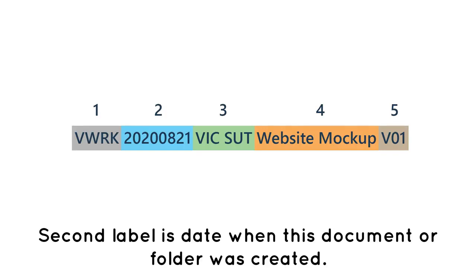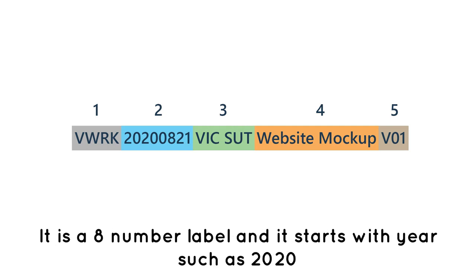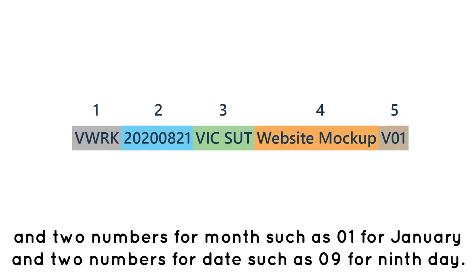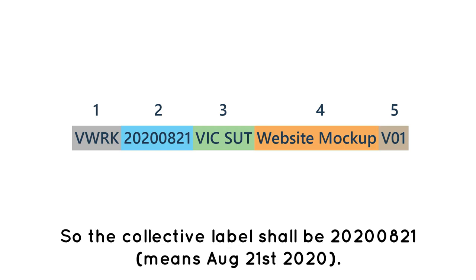Second label is the date when this document or folder was created. It is an 8-number label and it starts with the year such as 2020, then 2 numbers for the month such as 01 for January, and 2 numbers for the date such as 09 for the 9th day. So the collective label shall be 20200821, which means August 21st, 2020.